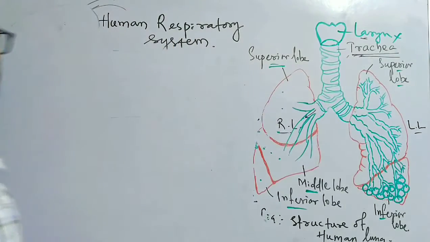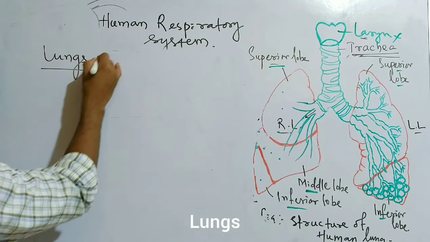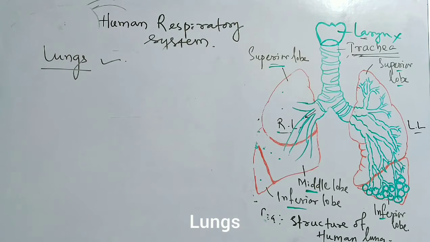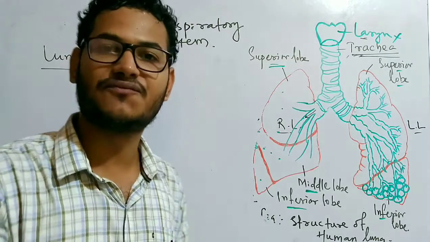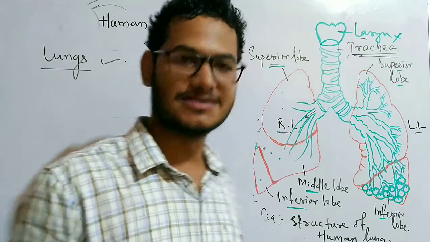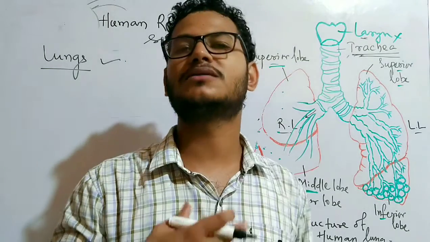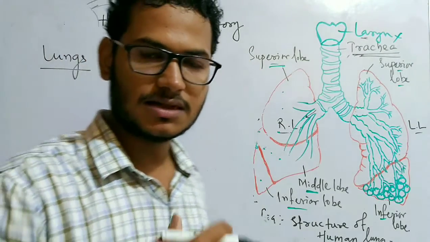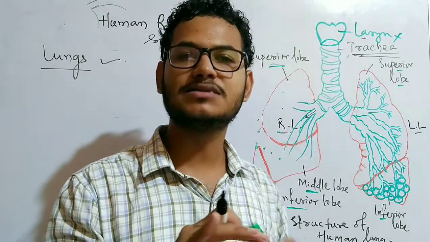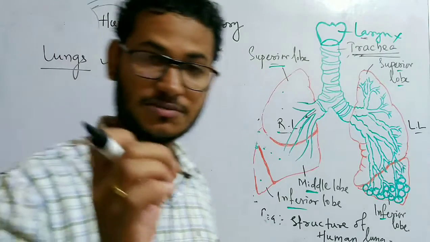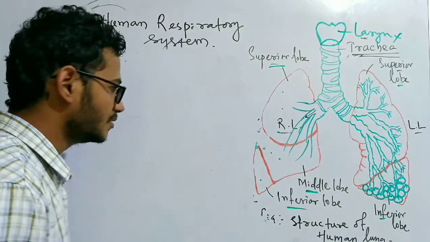So lungs, the most important part of the respiratory system. Lungs are present in a very safe place in the thoracic cage. Thorax means the anterior part of our body. It is present above the diaphragm. The diaphragm is a muscle, a respiratory muscle. It also helps in respiration. It has a great role in it.